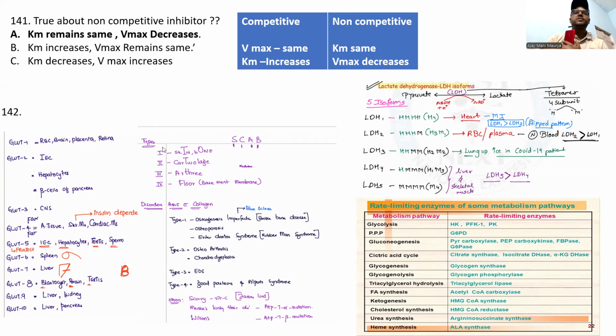We have the types of collagen: type 1 in skin, type 2 in cartilage, type 3 in arteries, and type 4 in the floor of the basement membrane. You can also see LDH types 1 to 3 here, and the rate limiting enzymes and the cycles. Please study this one, guys.